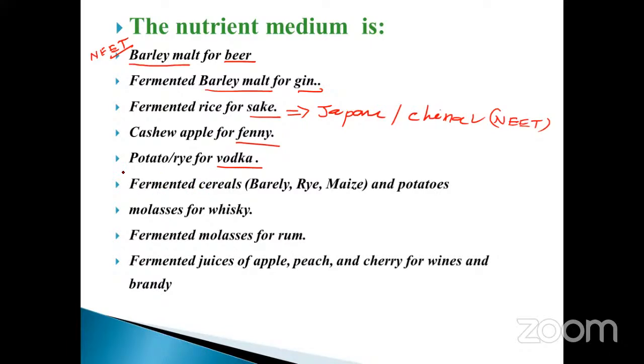Okay, it's one of the favorites for many drinkers. And the next one is fermented cereals, barley, rye, maize, and also potatoes, molasses for whiskey. Fermented molasses for rum. Fermented juice of apple, beets, and also cherry for wines and brandy.